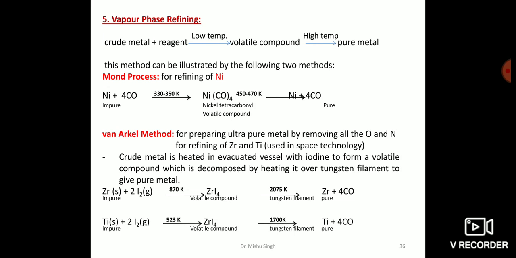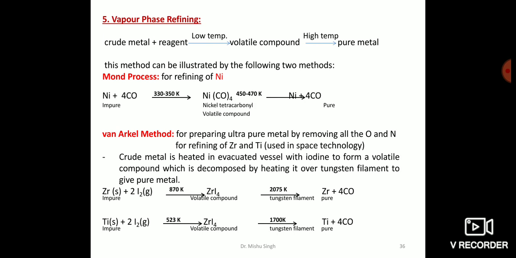Thus, the two requirements here are: first, the metal should form a volatile compound with a suitable reagent, and second, the volatile compound should be easily decomposable so that the recovery is easy. This method can be illustrated by the following two, that is the Mond process and the Van Arkel method.